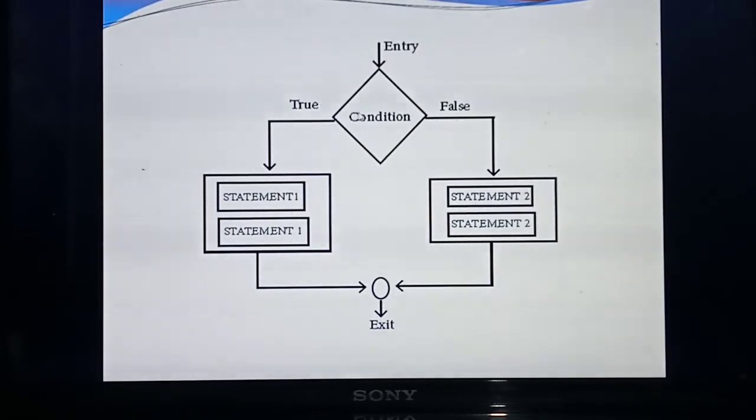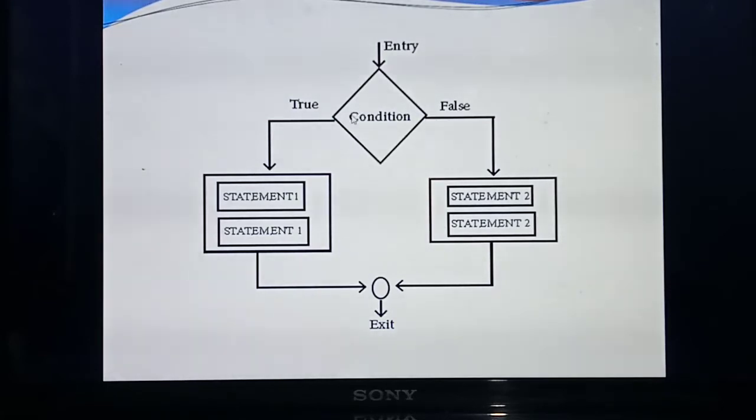Understood? So first, the program enters here and it will check the condition. If the condition is true, then inside the true block you are giving some statements. Only this statement alone executes; the other statement won't get executed. Based on the condition, either the true block will execute or the false block. Both the true and false block won't get executed at the same time.